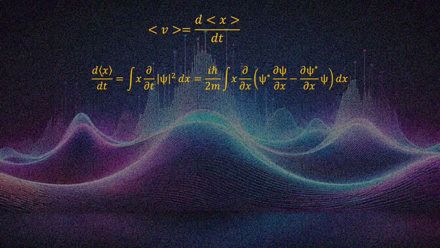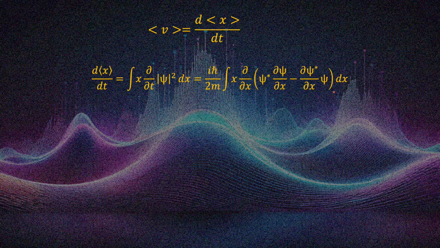We take the derivative of that with respect to time, and this d over dt goes inside the integral, and we differentiate the psi squared. We went through the whole process of how we get this function, and you can watch it in the normalization video. Now we're going to simplify it further.